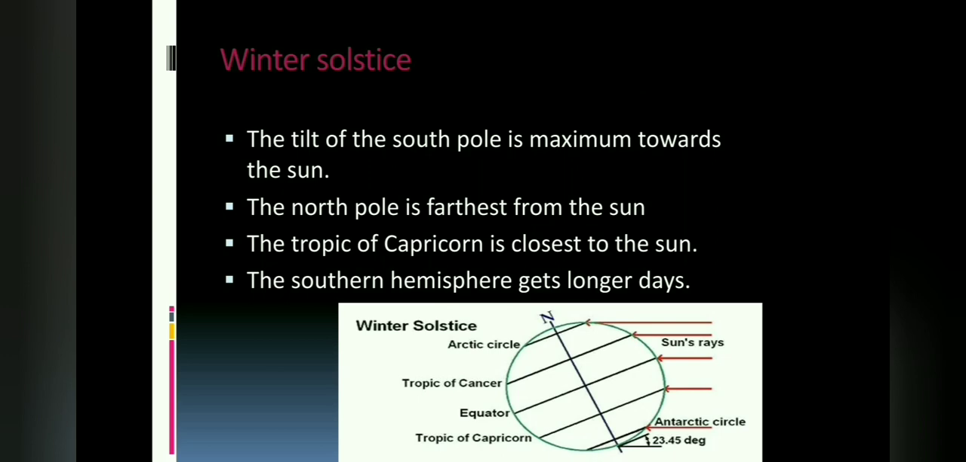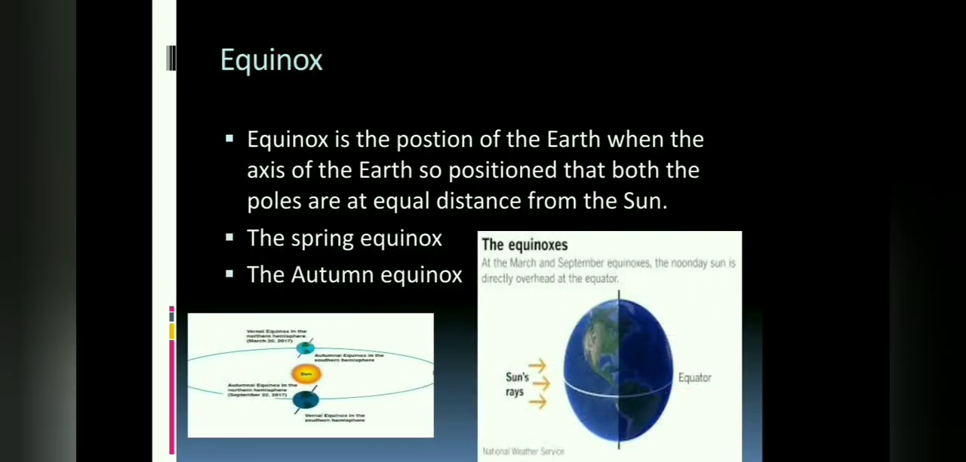Now we start the new topic, equinox. Equinox is the position of the earth when the axis of the earth is such that both the poles are at equal distance from the sun. Like the solstice, equinox also occurs twice, as can be seen in the diagrams: the spring equinox and the autumn equinox.